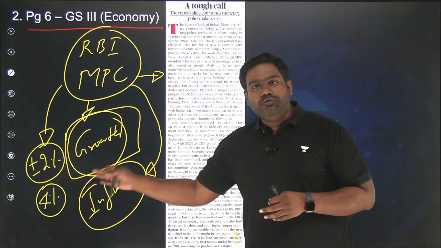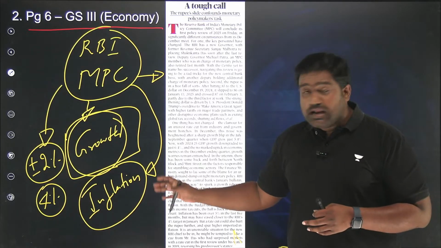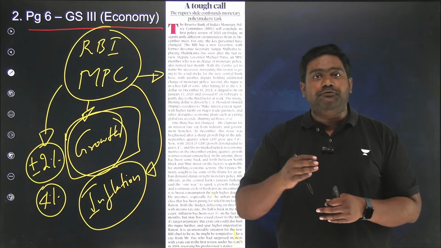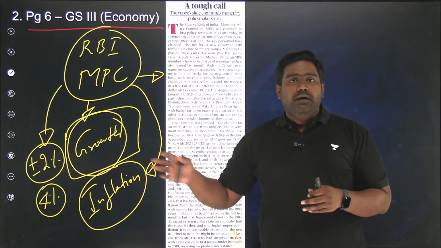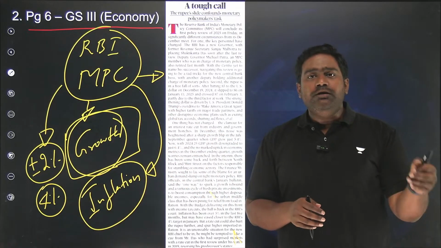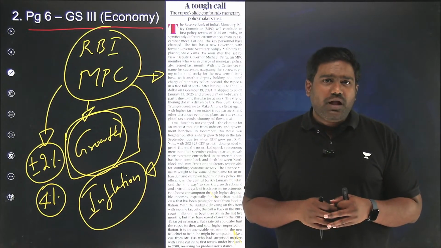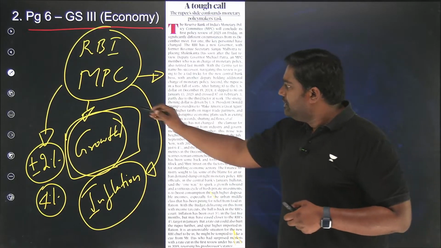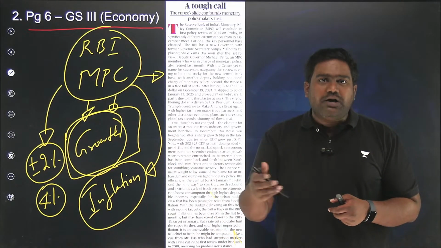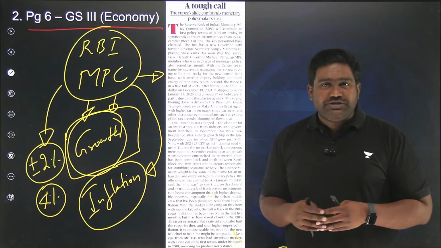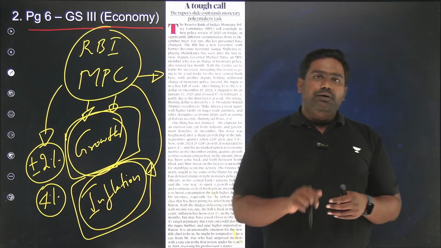That is within the range of 2 to 6%, with the ideal inflation being 4%. But in the last few months, inflation has been hovering at 5 to 6%, which poses a big challenge for the RBI. And I hope you know that promoting growth and controlling inflation are opposites of each other. They are inversely proportional to each other. If RBI tries to promote growth by releasing more liquidity into the market by lowering the rates, the excess money supply could trigger inflation, and vice versa.